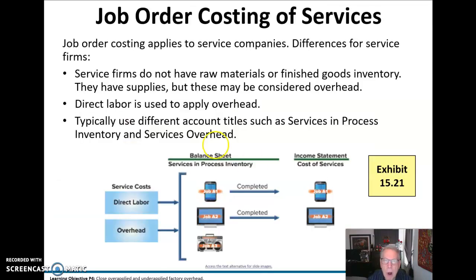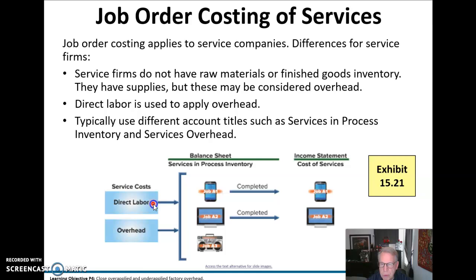All right, job order costing of services. Here, job order costing does apply to service companies. Service companies don't have, of course, raw materials or finished goods, or for that matter, any inventory for the most part. They have supplies, but these may be considered as overhead. Direct labor is used to apply that overhead, just like we did, and typically we're going to use some different accounts here than we do in a manufacturing company, such as maybe services in process inventory or services overhead.